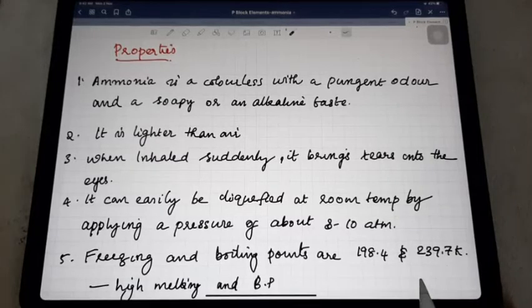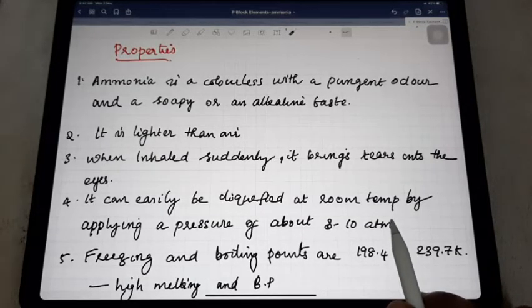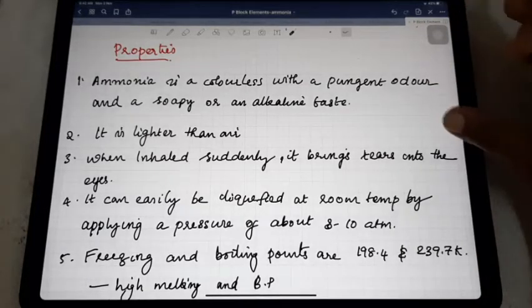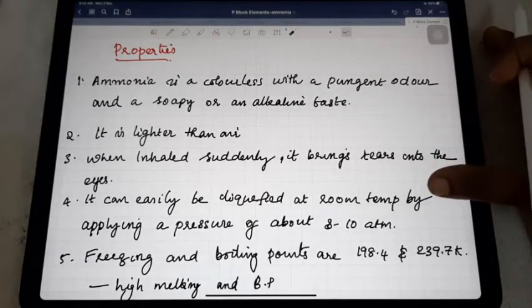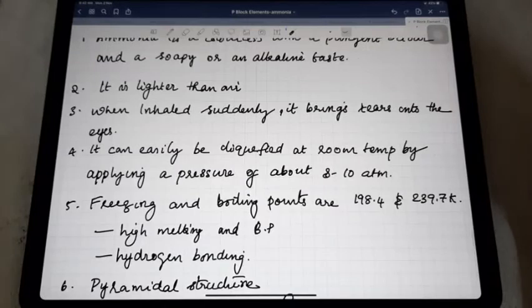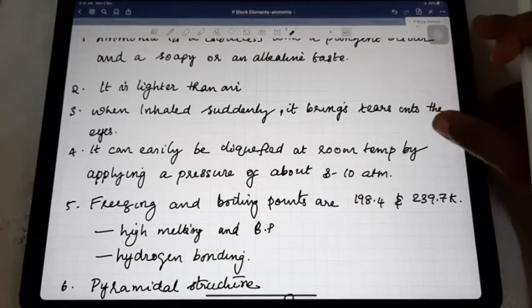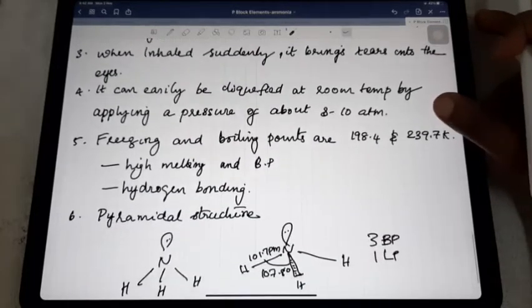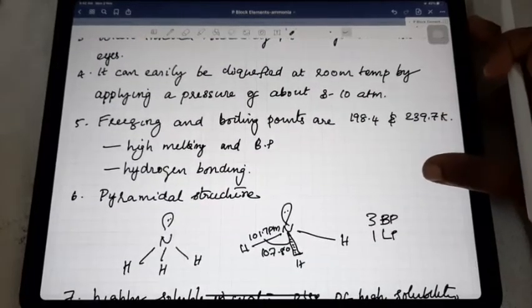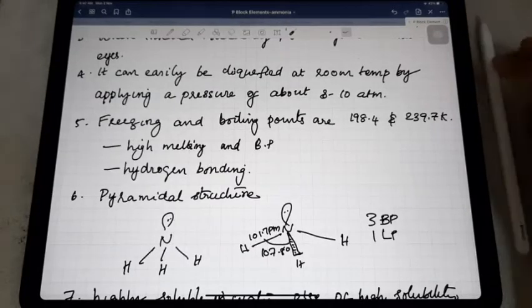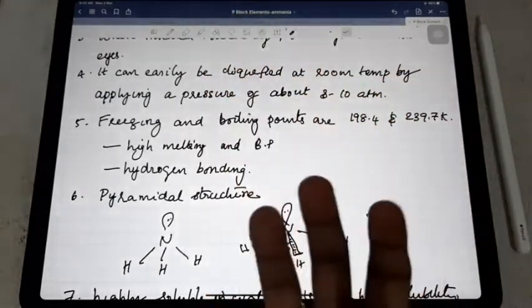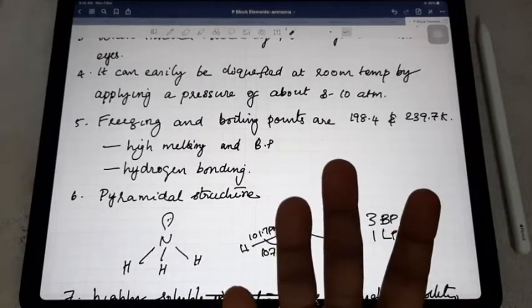Ammonia is colorless with a pungent odor and a soapy, alkaline taste. Next, it is lighter than air. And third, when we inhale ammonia suddenly, it brings tears into our eyes. The next one, it can be easily liquefied at room temperature when we apply simple pressure.